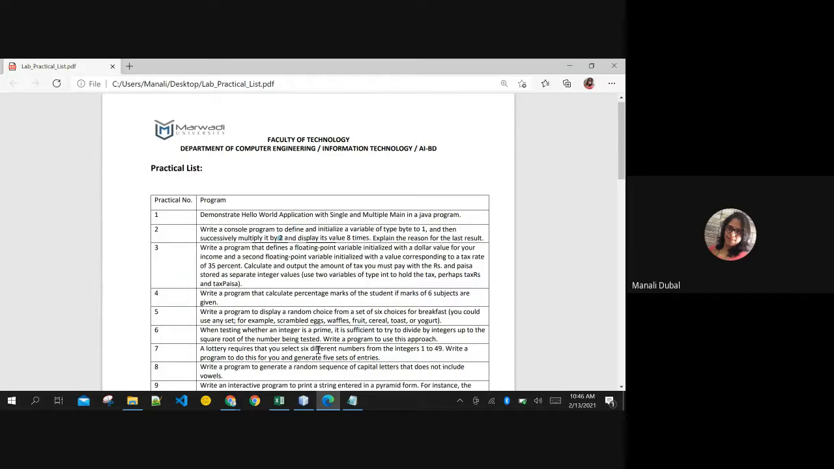Okay. So question number 2. First step: create a variable of type byte. Store 1 inside it. Second step: create a loop. That loop should run 8 times. In the body of the loop, multiply this variable b by 2 and print this variable. Only 3 steps are there in the program. Very small program. Only 5 lines will be there.